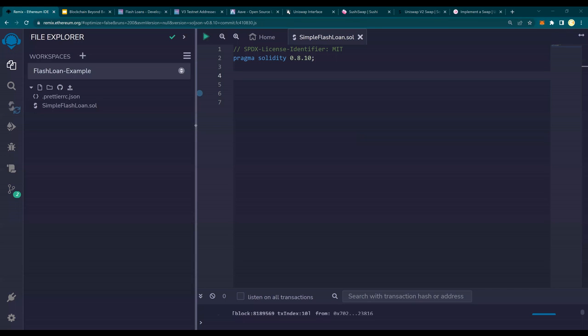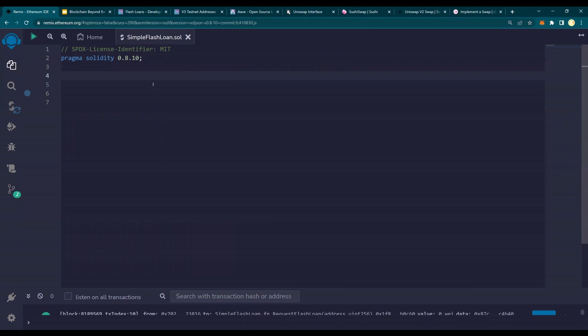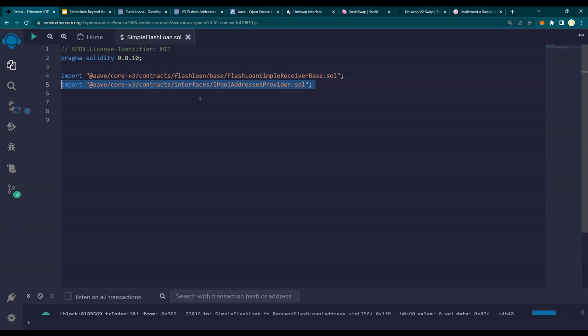All right, so I'm going to get a little bit of real estate by doing like this. And let's start coding, right? So import AAVE contract FlashLoanSimpleReceiverBase.sol. Okay, and we are going to see what it's going to do. This is PoolAddressProvider, and then this is ERC20 token because I'm going to use this token, right? So 3 things: FlashLoanSimple provider, IPoolAddressProvider because we are going to request from the lending pool, and then the ERC20.